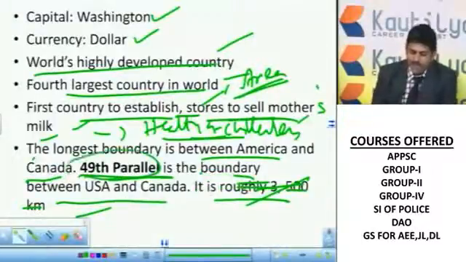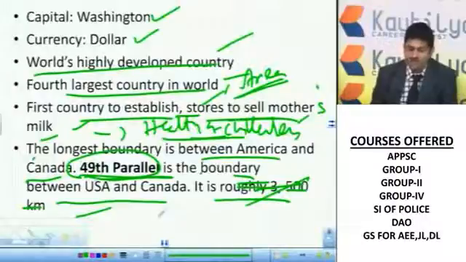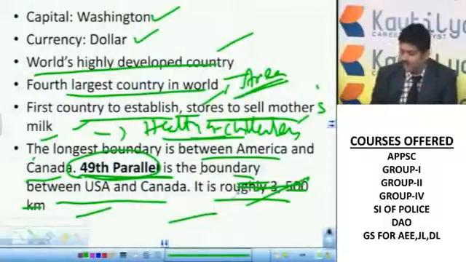So it's the 49th parallel. A number of times they ask this question in 3 ways. The 49th parallel is between which of the following two countries? The longest boundary is between which of the following two countries? And the 49th parallel divides which two countries? Or they may ask which of the following lines lies between America and Canada. It is the 49th parallel line. Remember, the first longest boundary is between America and Canada. Even in the second longest boundary, America is involved. That we will see in course of time.